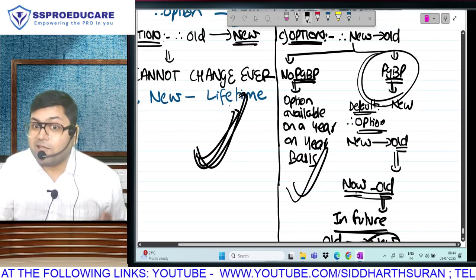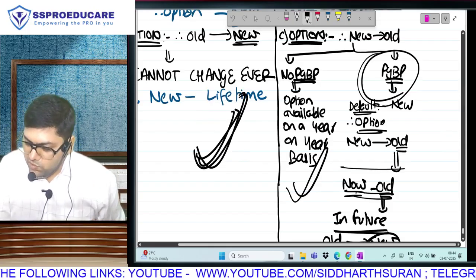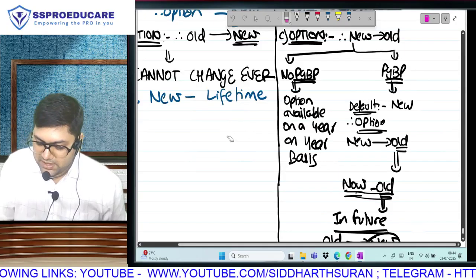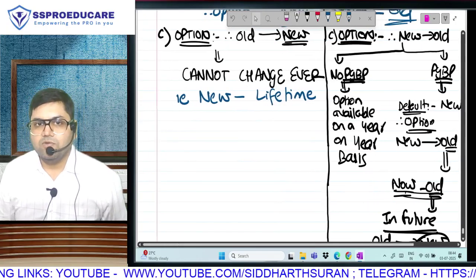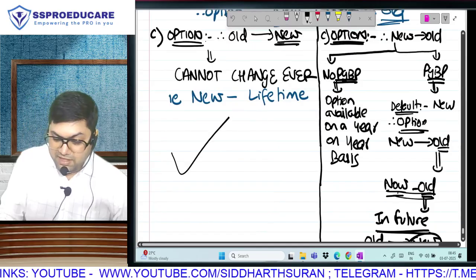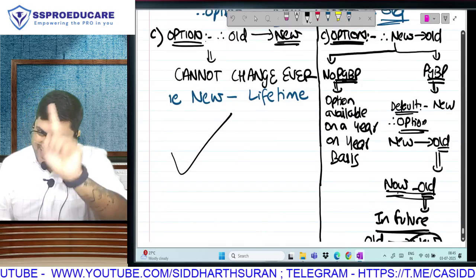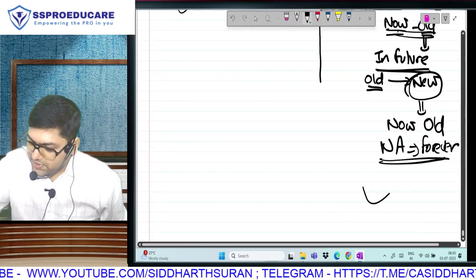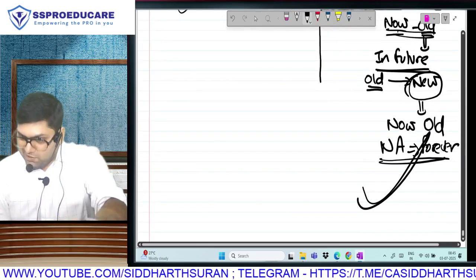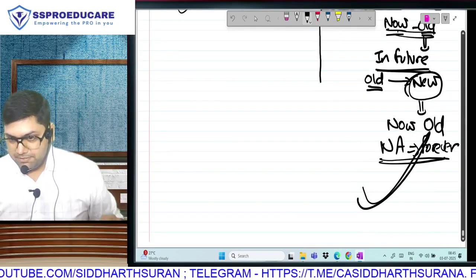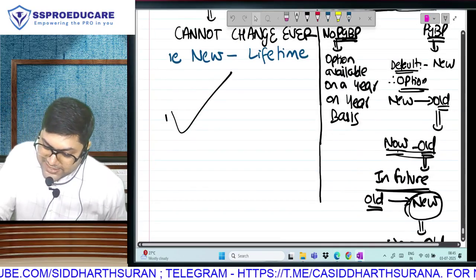But then they cannot come back. Can you come back? Yes, you can come back. But on condition that now you can't go again. Matlab, they will go from old to new once and stay there forever. They will go from new to old once. But they can come back. They can't go second time. They can also exercise option once.